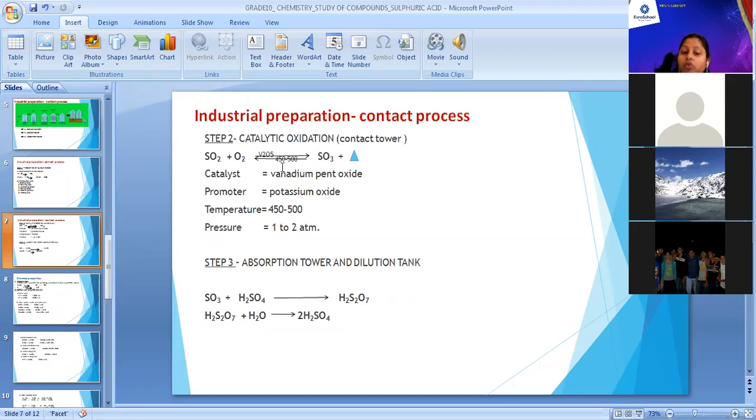So what we do, we react this sulfur trioxide with concentrated sulfuric acid, and we change it to oleum. Oleum is a compound, you can observe its molecular formula H2S2O7, right? So we convert sulfur trioxide to oleum, and then we react it with moisture or water. We dilute this oleum to get 2 molecules of sulfuric acid, H2SO4, right? So it's the complete process of industrial preparation of sulfuric acid.